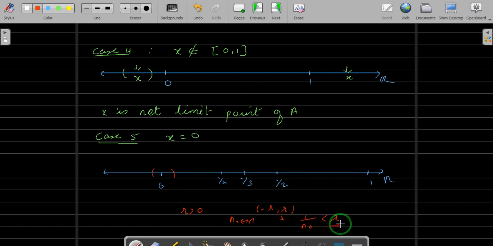And if 1 upon n naught is less than r, then 1 upon n naught will be in this ball. Hence, when you take the intersection of that ball with A, the intersection contains 1 upon n naught, and of course 1 upon n naught is not equal to 0. So even if you remove 0 from the set, it will be non-empty, and hence 0 is the limit point. Okay, so this is our claim. Let us put that in words.